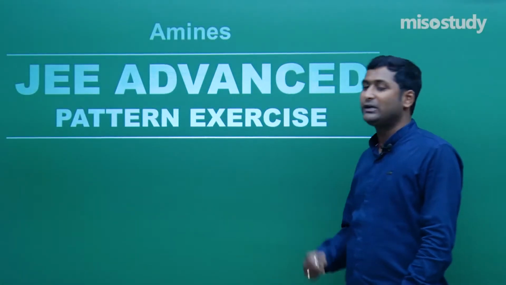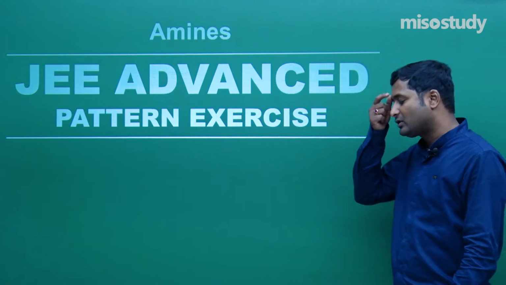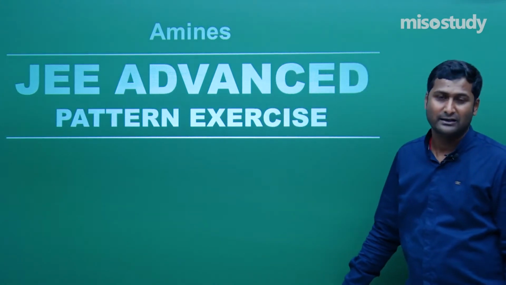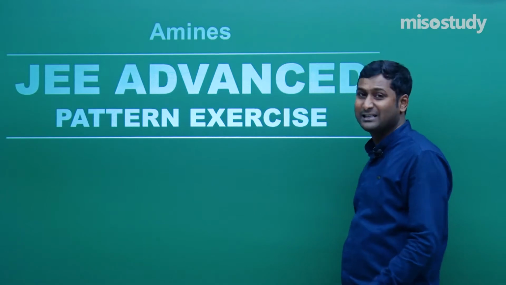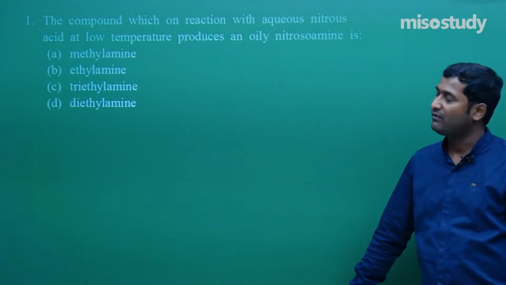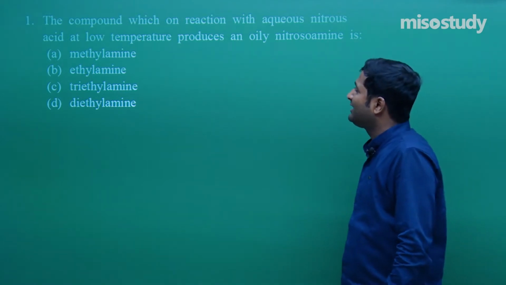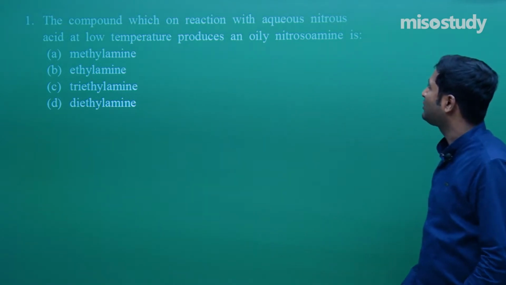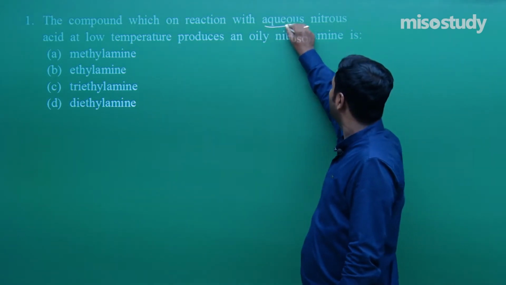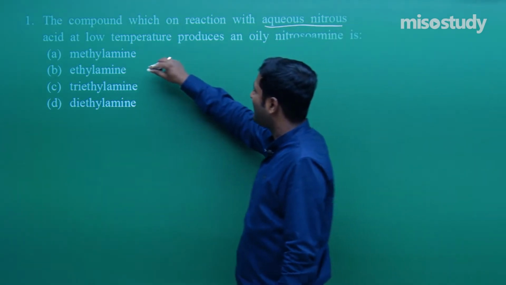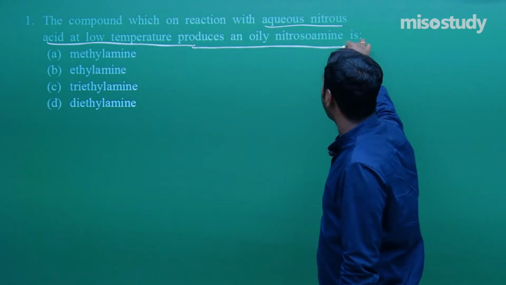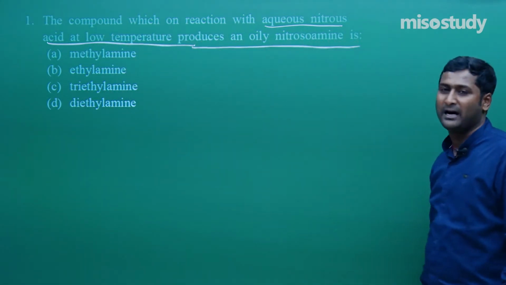Today we are going to discuss a few questions related to amines, in the JEE Advanced pattern. So friends, let's start with the topic, the question answer round. Look, read the question carefully. This is my first question. What is given here? A compound which on reaction with aqueous nitrous acid at low temperature produces an oily nitrosoamine.